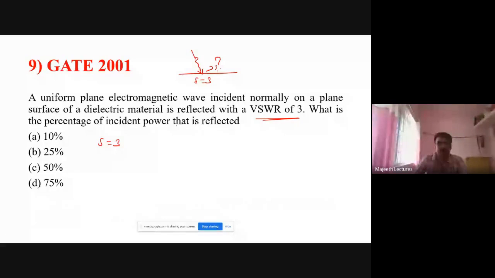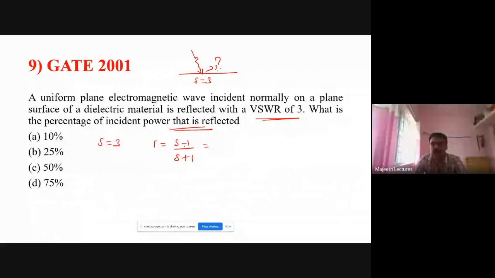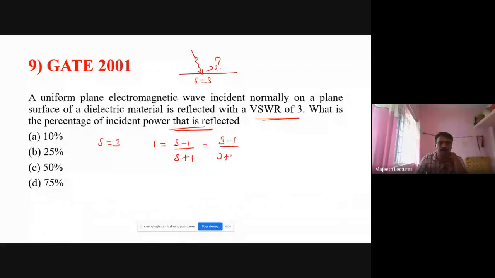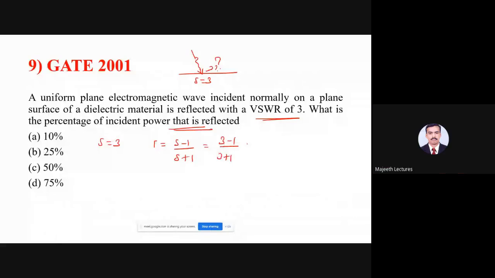They ask reflected power. So from S we can find gamma. Why are we finding gamma? Let me tell you. Gamma is equal to S minus 1 divided by S plus 1, since S is equal to 1 plus gamma divided by 1 minus gamma. So what they have given? VSWR. So gamma is 3 minus 1 divided by 3 plus 1, 2 by 4. That is 0.5. Power reflected, PR by PI, is given by gamma squared. We remember this equation.